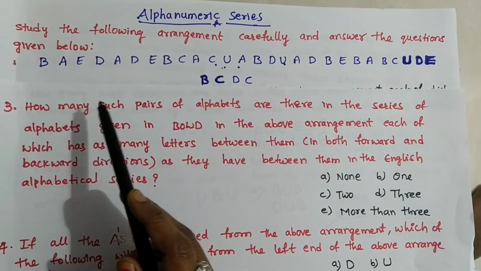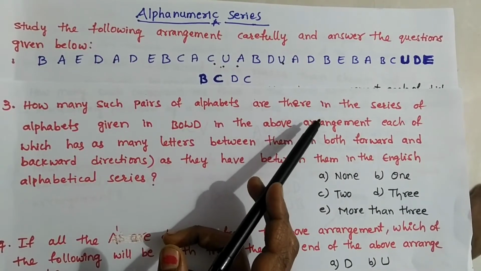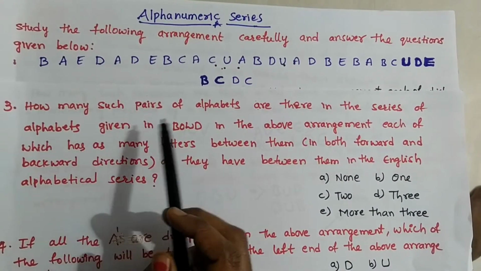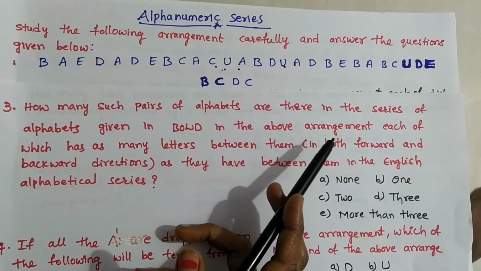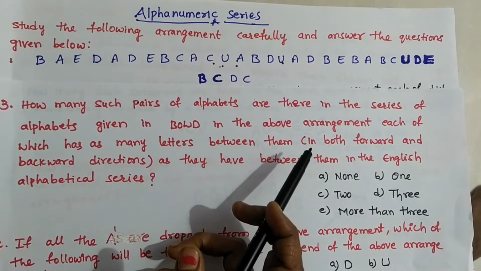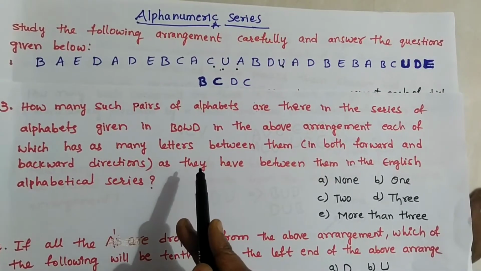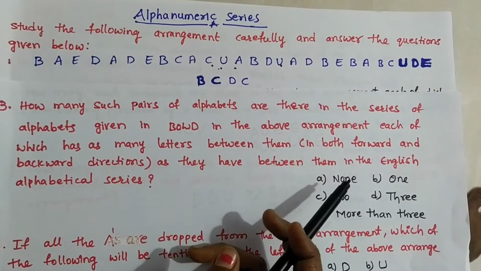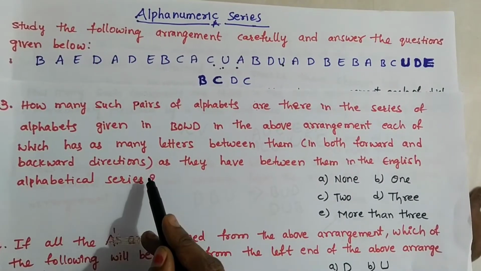Next question, how many such pairs of alphabets are there in the series of alphabets given in bold in the above arrangement, each of which has as many letters between them in both forward and backward directions as they have between them in the English alphabetical series?